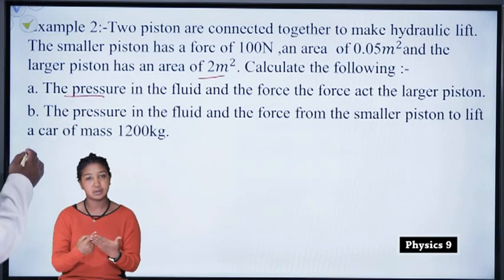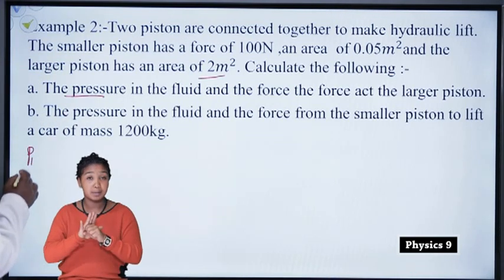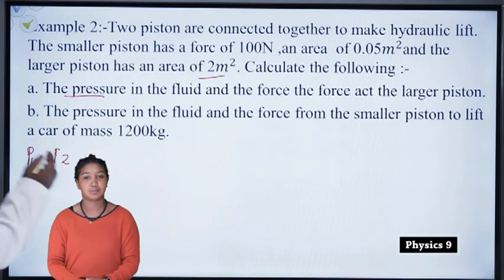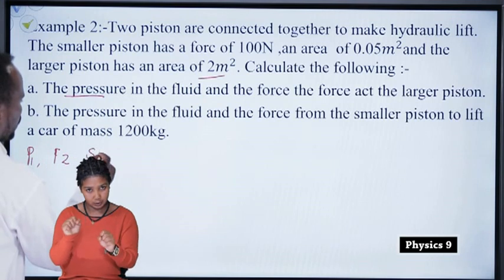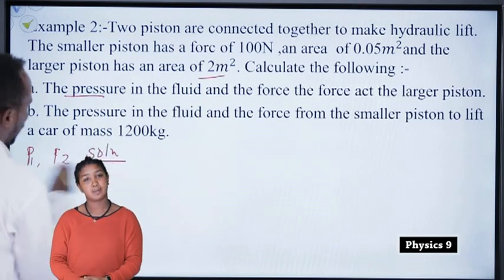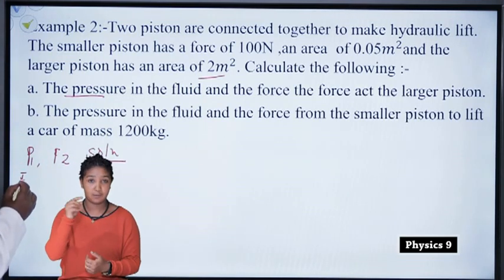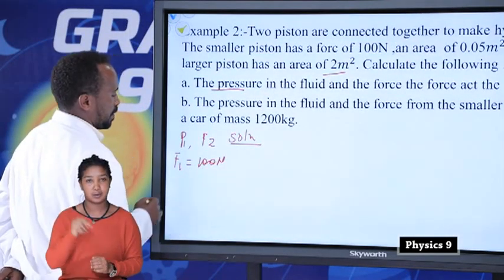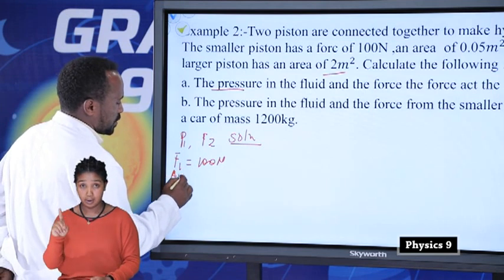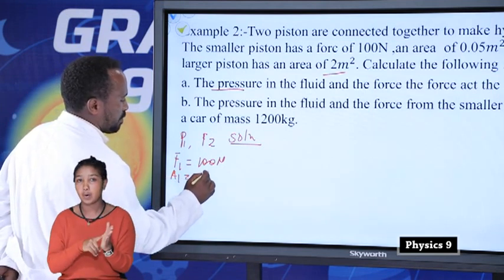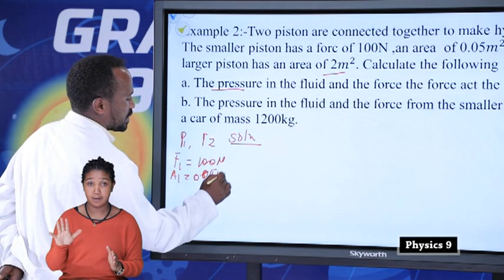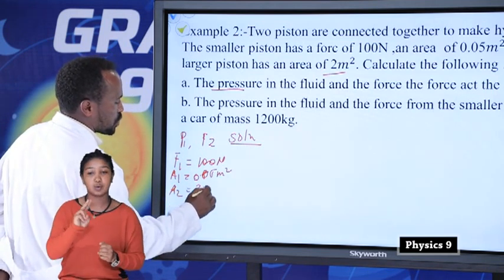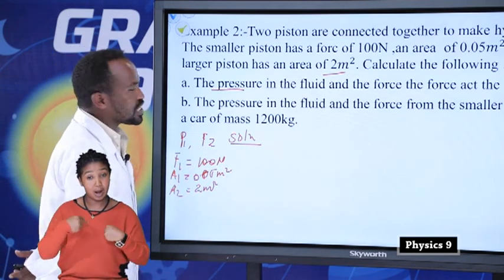In this, you have to find the pressure and also F2. So, solution. We have F1 equals 100 Newton, A1 equals 0.05 meter square, and A2 equals 2 meters square. Student, this is what we are given.